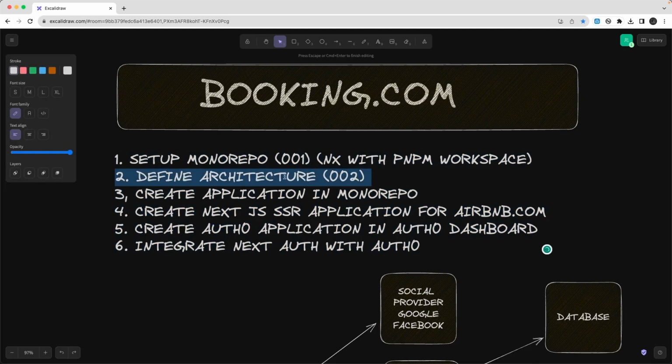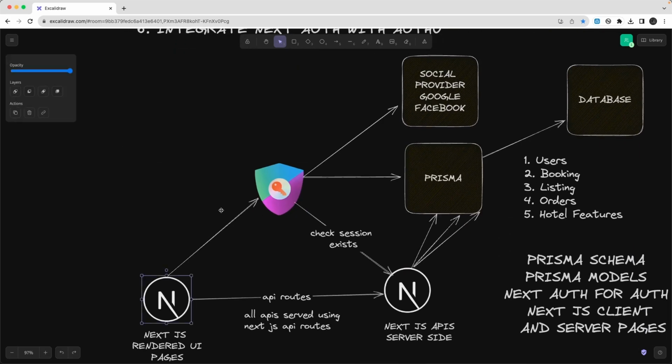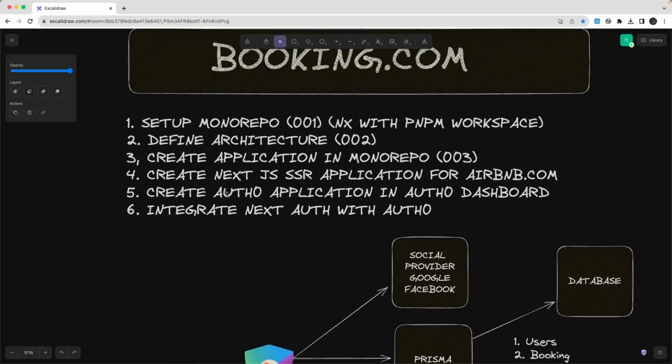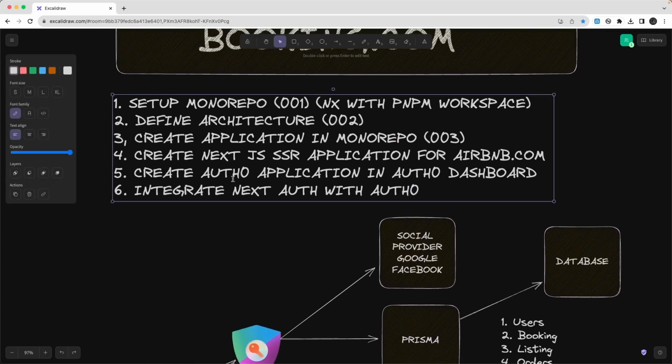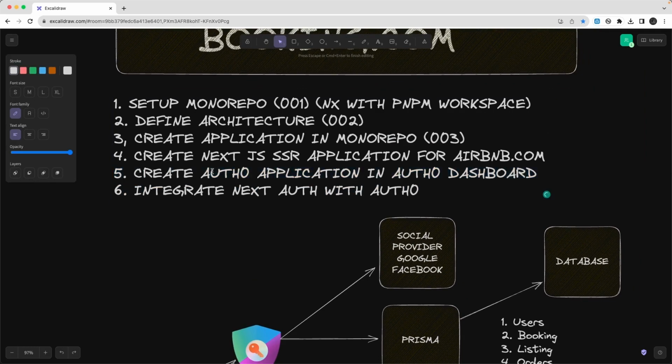Defining the architecture is simple, and then create applications in the monorepo. We'll start creating the Next.js application and some packages which we are going to use, some utility packages and all. But the application is going to be one here. This is the Next.js. We don't have any microservices in this. Create Auth0? We don't have it. What we will have is a social provider.